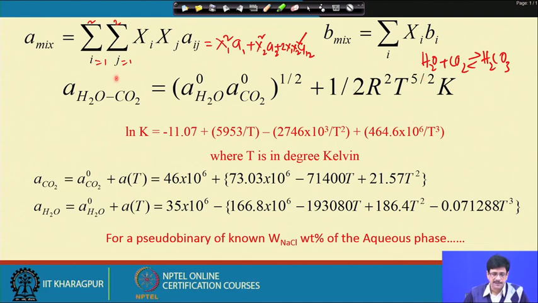And this cross term, which is by the interaction of the molecules of H2O and CO2, which is put as A_H2O-CO2, is the square root of the product of the A0 H2O and A0 CO2 terms plus a term containing the equilibrium constant, R squared T to the power 5 by 2 K, where ln K is a function of temperature. So, the